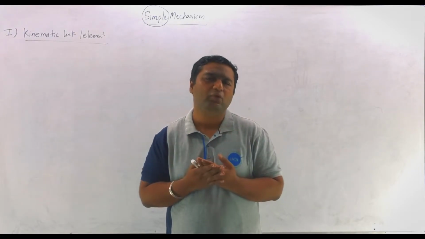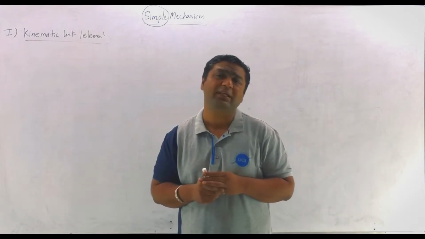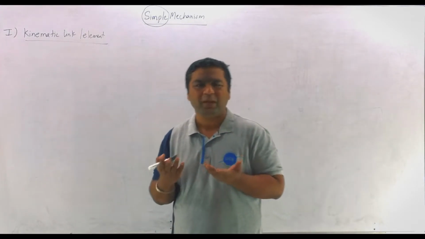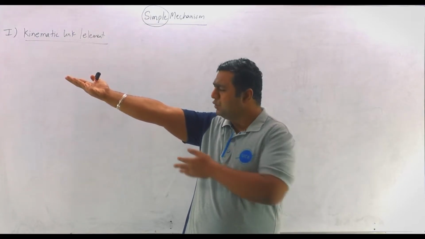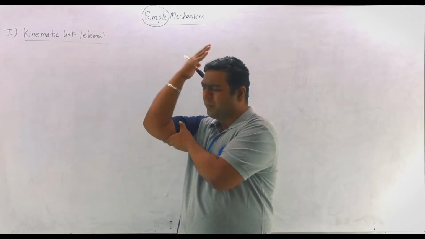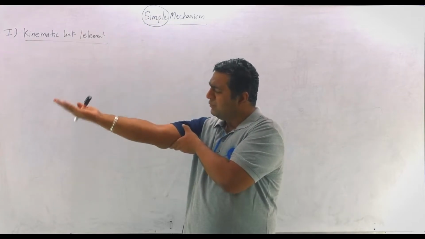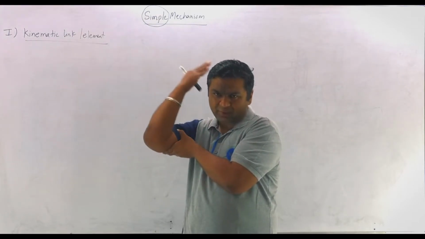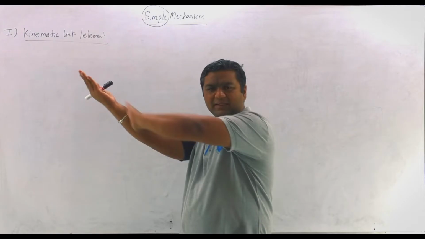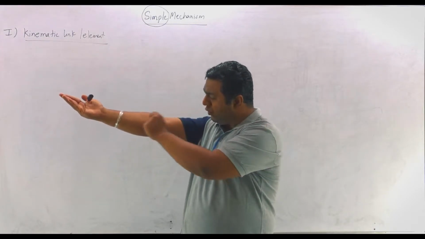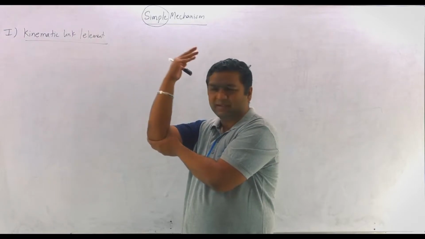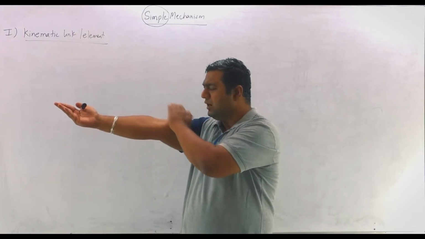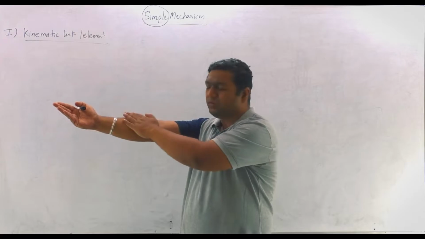If my dear, relative motion is not there, then we cannot say it is a separate link. For example, let us say I am taking an example. Let us say my hand is there. You know there is relative motion between these two parts is possible. So if the relative motion is possible between these two parts, so my dear, this is a separate link, this is a separate link. But suppose if a rod is there, you know, if a rod is there, I will not be able to move my hand like this. So my dear, in that case, there is no relative motion between these two, and they both will become a single link.